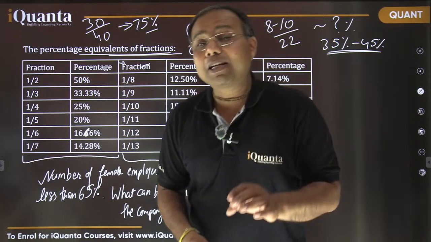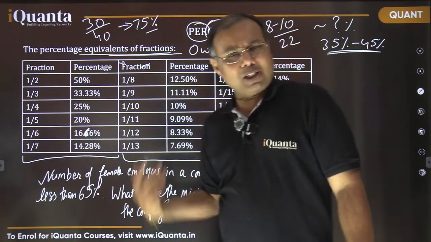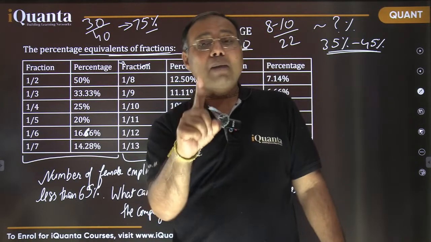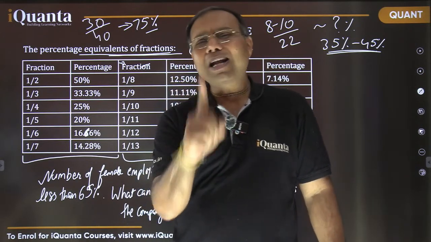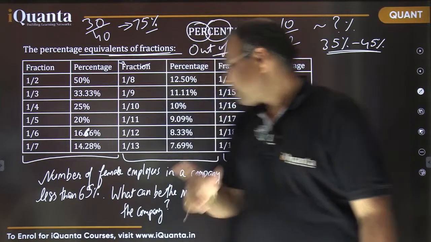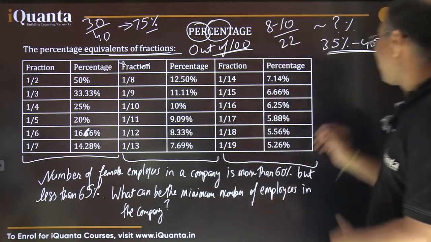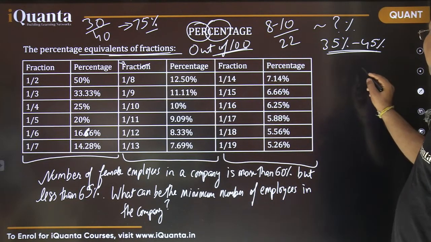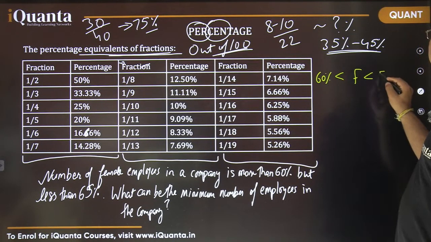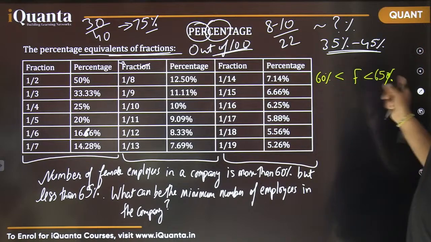And if I want my total number of employees to be minimum, so in a way, I want my denominator should be as small as possible, right? Denominator should be as small as possible. So can it be that there is only one total employee? No, because if there is only one total employee, then it is either 100% female or 100% male, isn't it? So it will not satisfy this criteria of more than 60% and less than 65%. I want my number of female employees to be more than 60% and less than 65%.